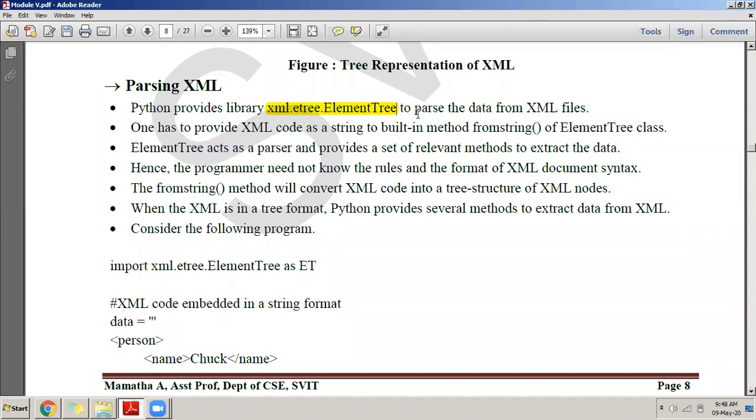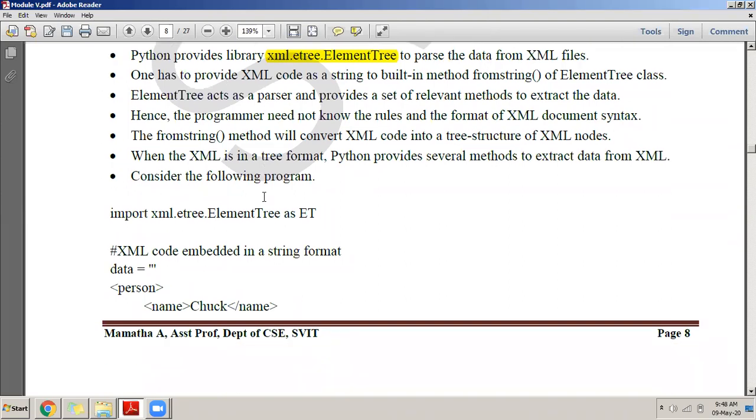If you import it, it makes it very, very easy to parse the XML file. And then you will be able to parse the XML document using this.